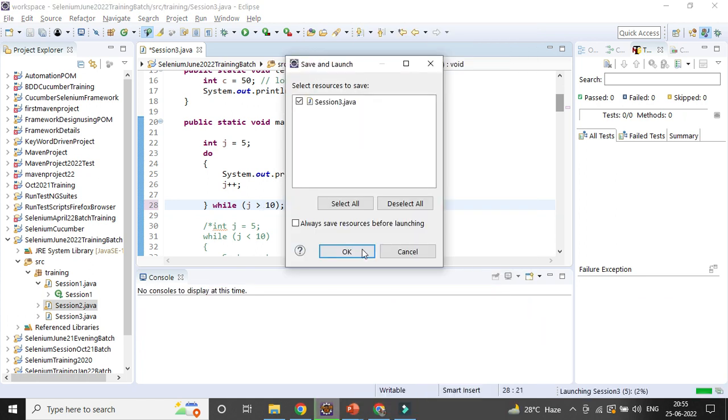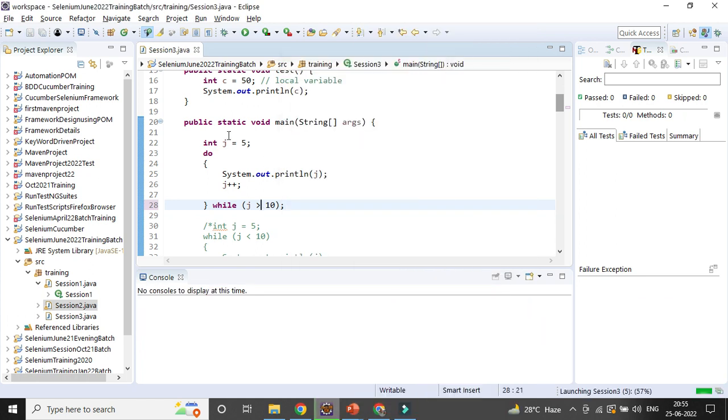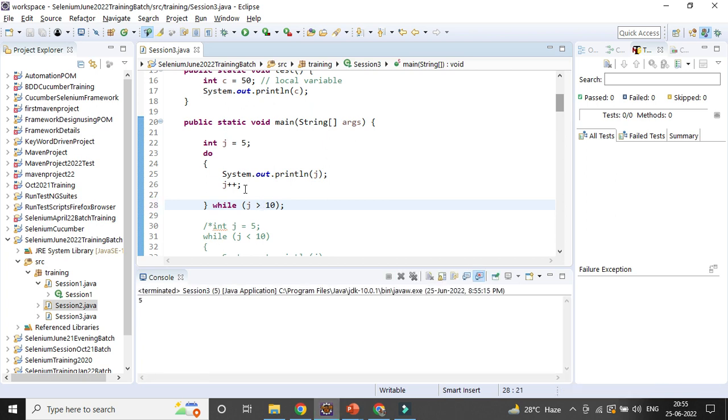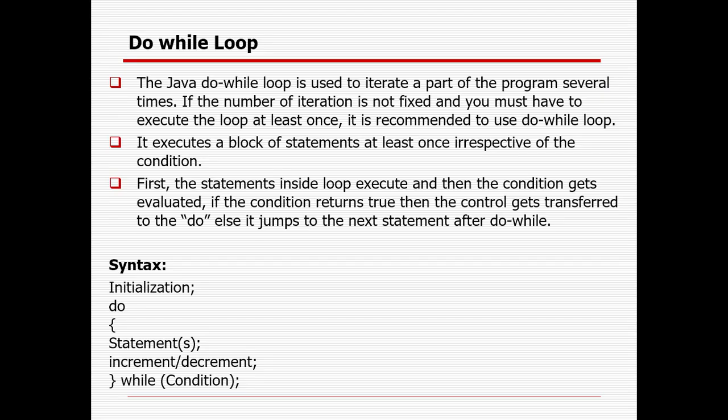So still it will execute one time for j equal to 5, though the condition is not matching. That is the difference between the for loop, while loop, and do while loop. Java do while loop is used to iterate a part of the program several times if the number of iterations is not fixed, and the user must execute the loop at least once.